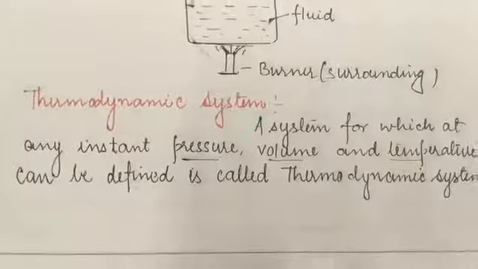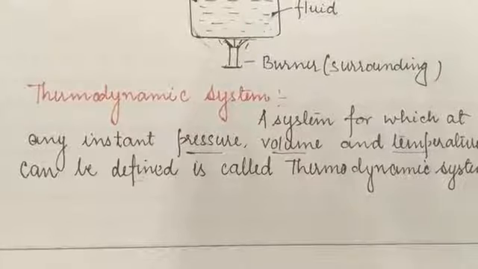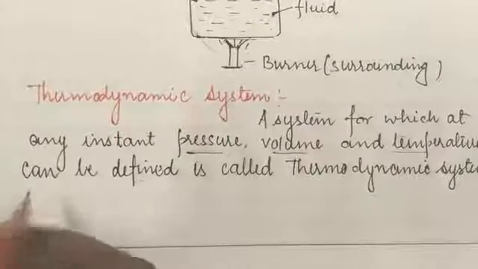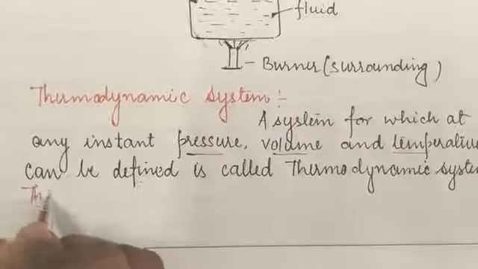And also there is a basic term. What do you mean by thermodynamic variables?